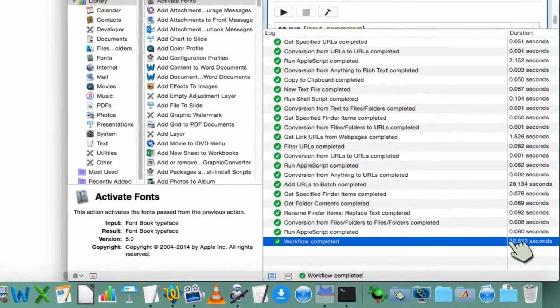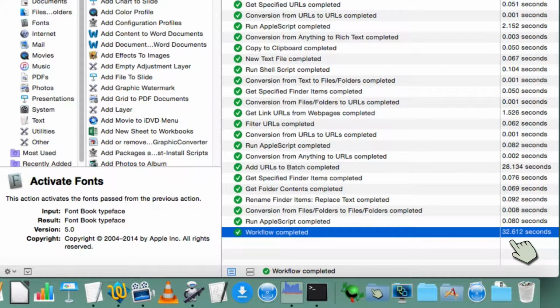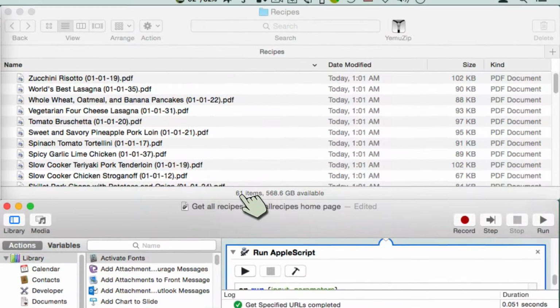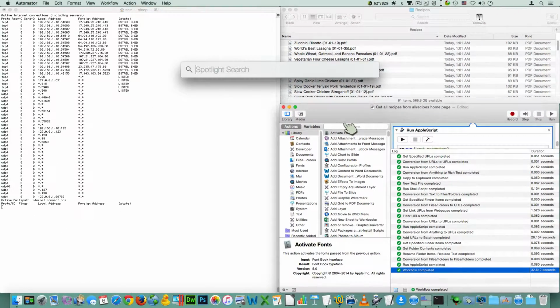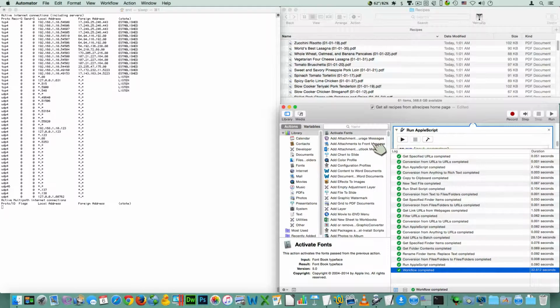Workflow completed. And we'll come in here: 32.612 seconds. And that is 61 items. Now, I'm not going to do the math right now. I'm not going to do the math now, because if I go to do a search, it might show things on my computer I don't want to see, and I'm not redoing this, but there we go, 32.612 seconds.